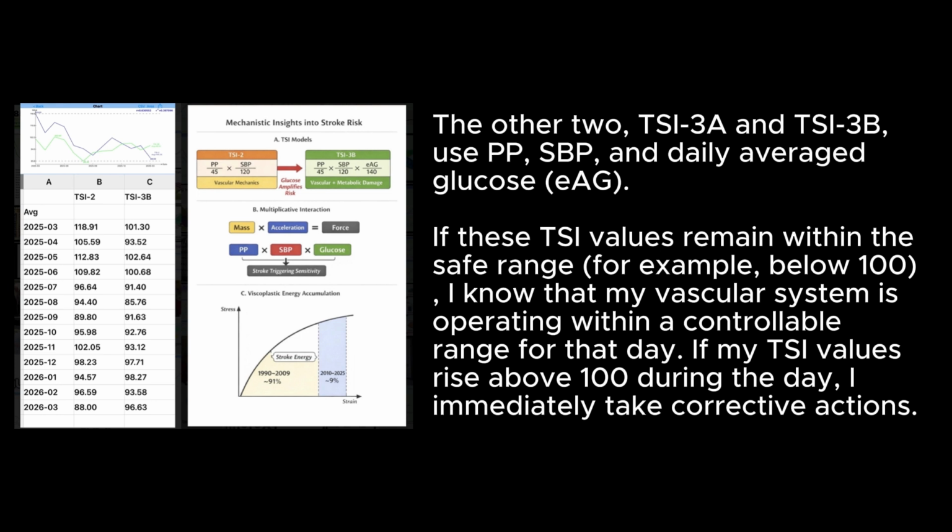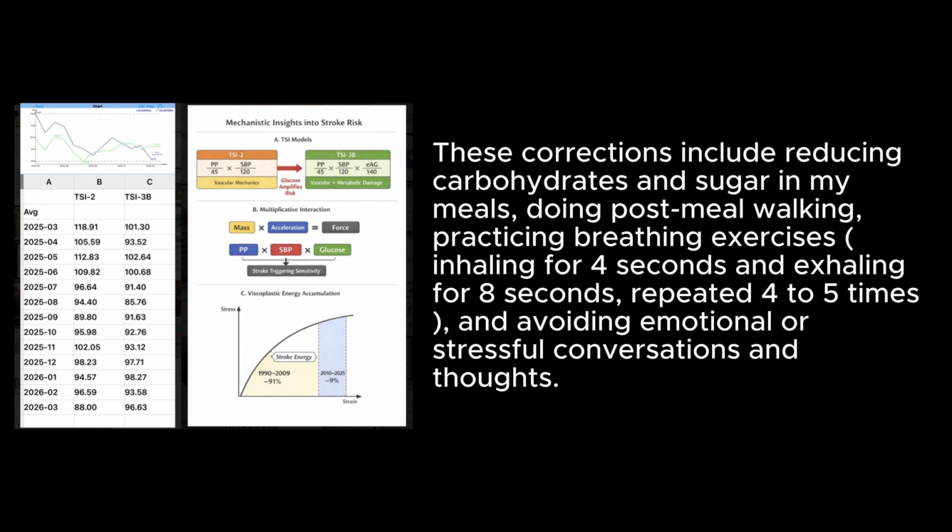If these TSI values remain within the safe range, for example, below 100, I know that my vascular system is operating within a controllable range for that day. If my TSI values rise above 100 during the day, I immediately take corrective actions. These corrections include reducing carbohydrates and sugar in my meals, doing post-meal walking, practicing breathing exercises, inhaling for 4 seconds and exhaling for 8 seconds, repeating it 4 to 5 times, and avoiding emotional or stressful conversations and thoughts.